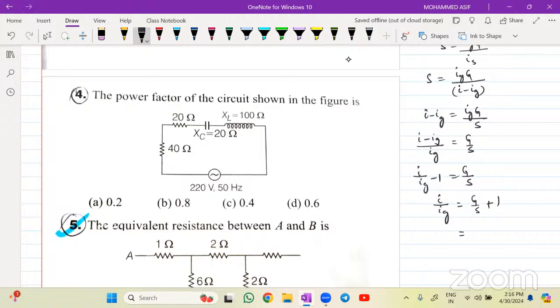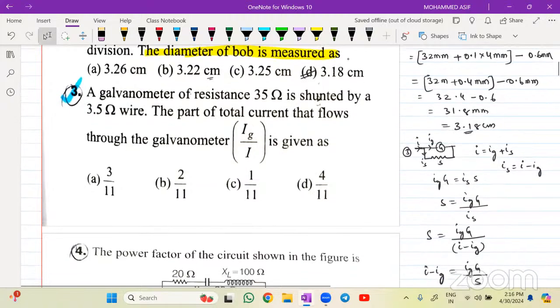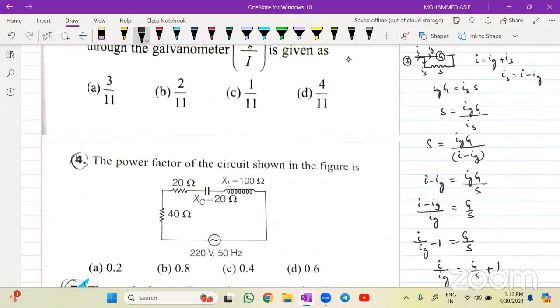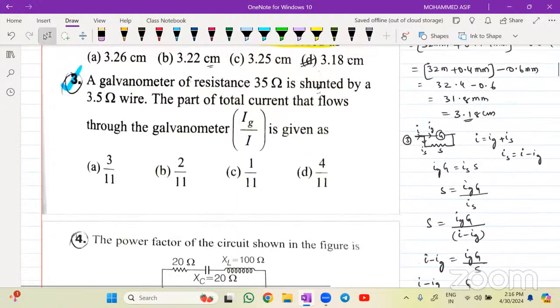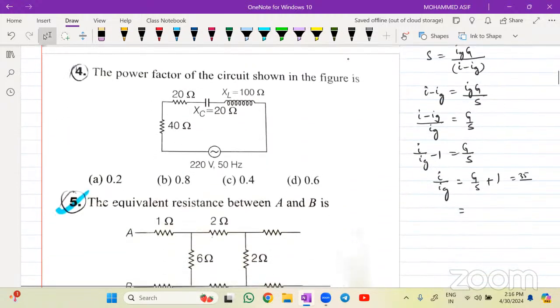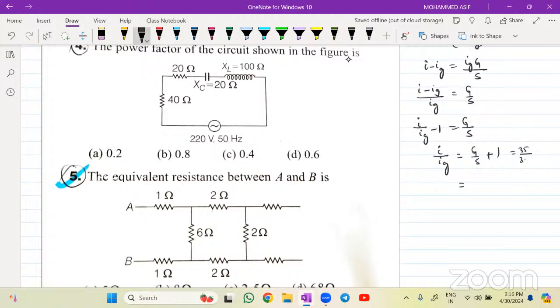Yeah. So what is the value of G that I have? Look, galvanometer resistance is 35. G value is equal to 35 divided by the shunt, 3.5. That means S value is 3.5. This one is plus 1. Okay. So that value will become how much for me? 10 plus 1. That will be equal to 11.